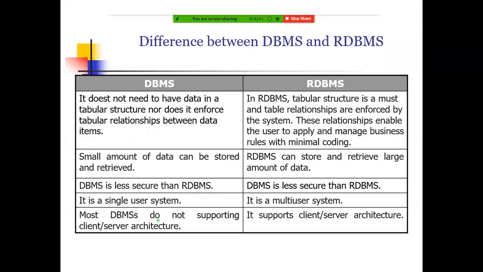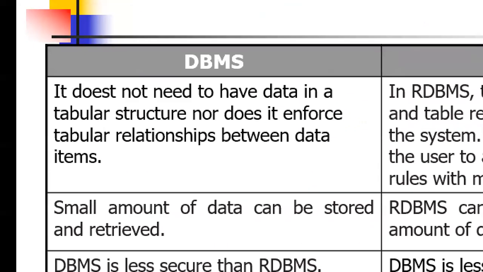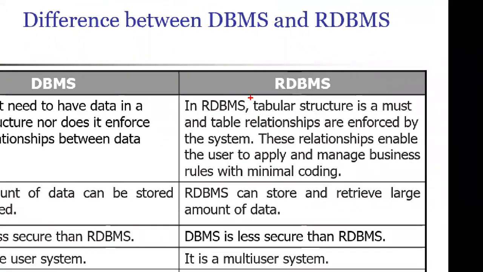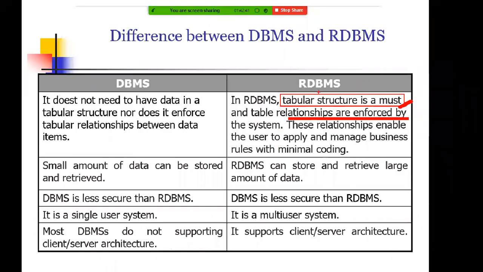Some of the differences between the traditional database management system and the relational one: in a DBMS, the data does not need to be in tabular format. There is no hard rule that data has to be in a tabular format. But in the case of RDBMS, the data has to be in tabular format. Tabular format is a must. And the table relationships are enforced by the system. This relationship enables the user to apply and manage business rules with minimal effort.